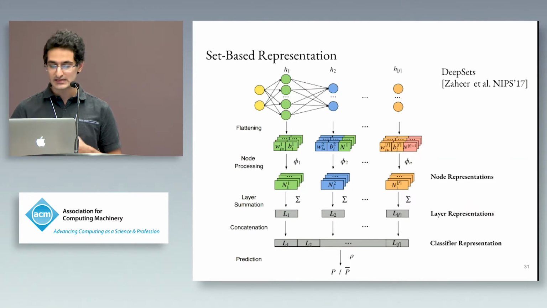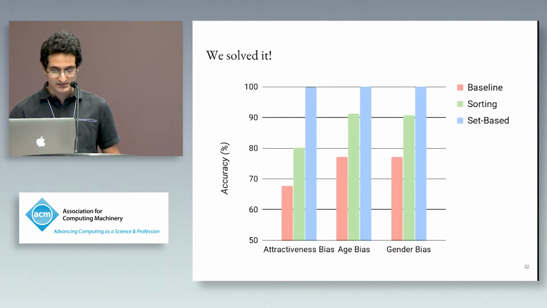One more note is that this architecture is inspired by the Deep Sets paper, with some changes. For example, the Deep Sets paper wasn't meant to work on neural networks as input, and there are some optimizations that we've done as well. So we solve the same task as earlier. Apart from the attractiveness bias problem, we get really high results, close to 100% in both age bias and gender bias. And that's why I said we can do much better.